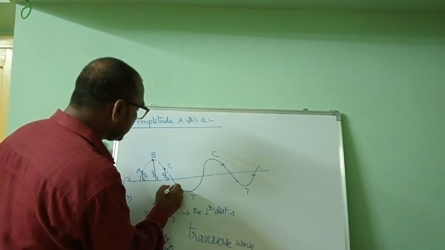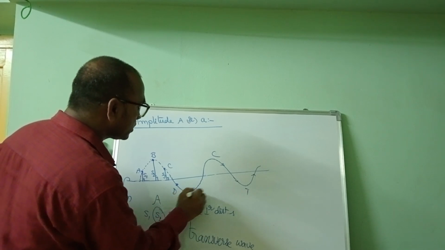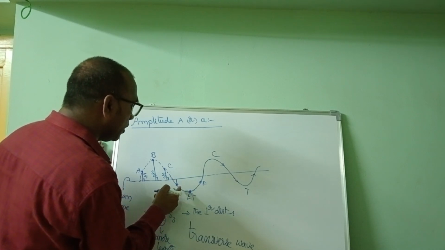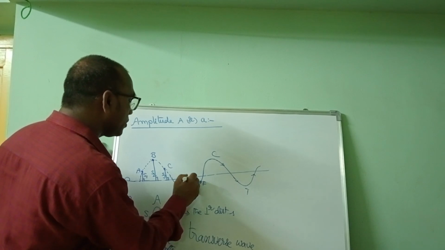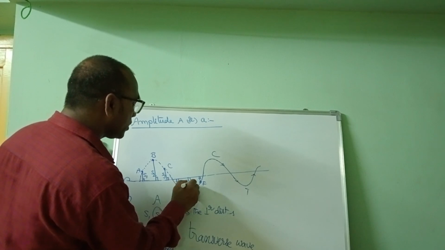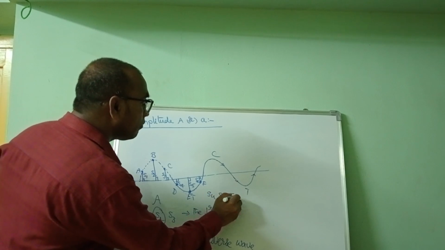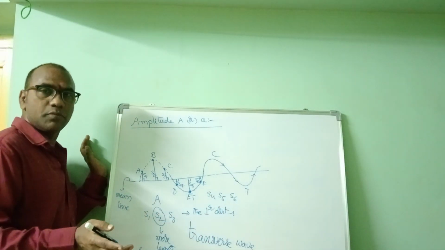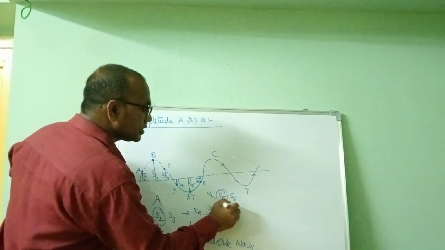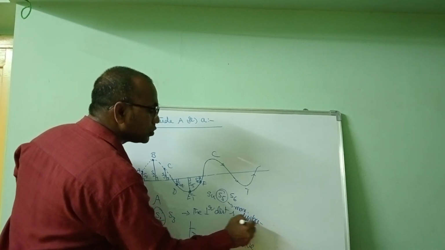Similarly, at another time the particle is at position D, E, F. Draw perpendiculars from D, E, F to the mean position. Let them be S4, S5, S6. Out of these, S5 has the maximum displacement. So this is called amplitude. Maximum displacement is called amplitude.